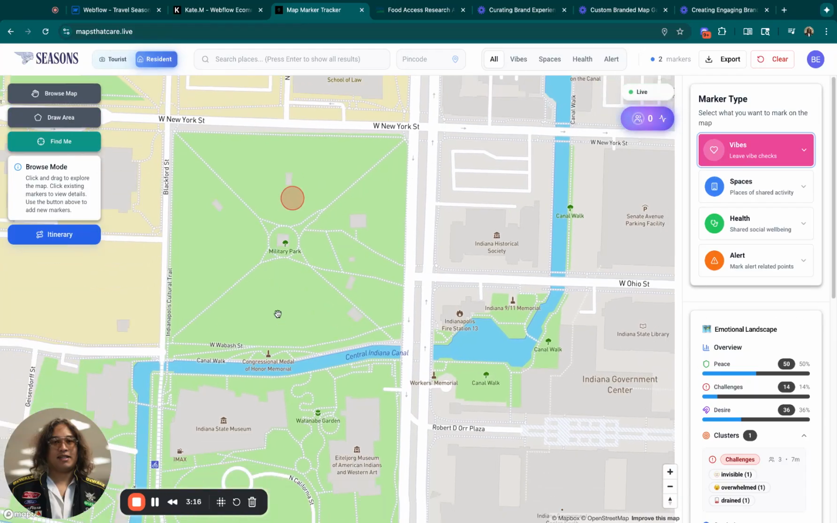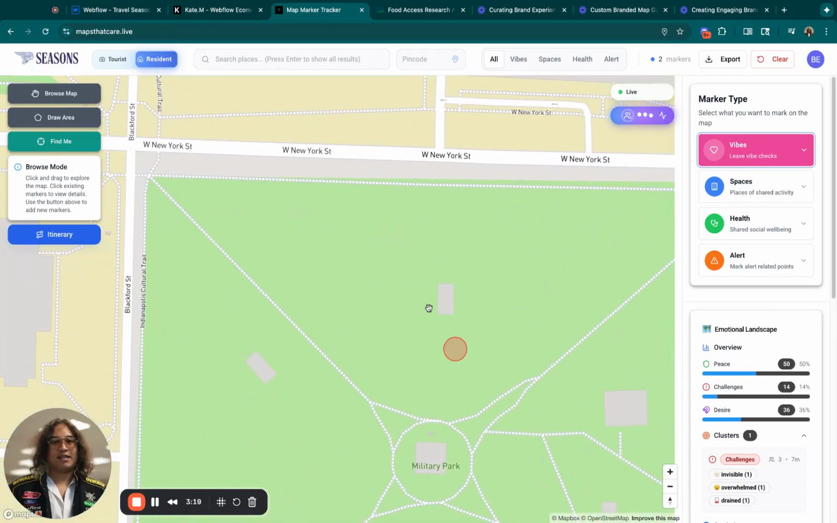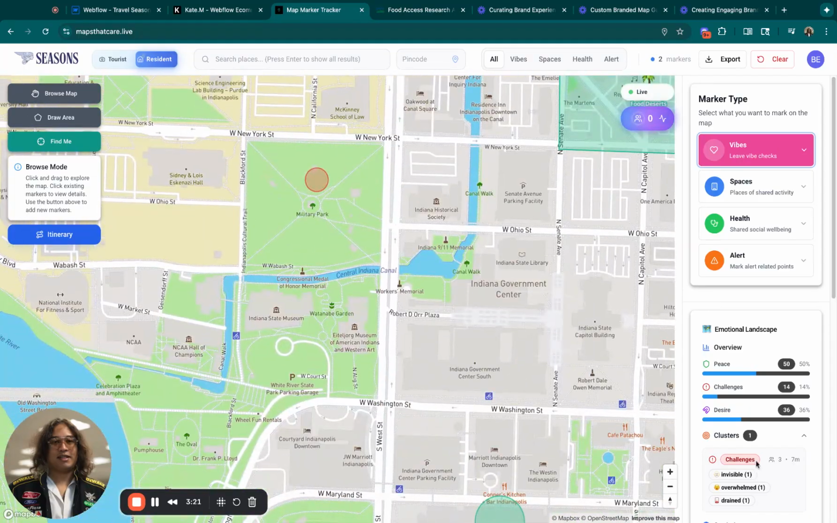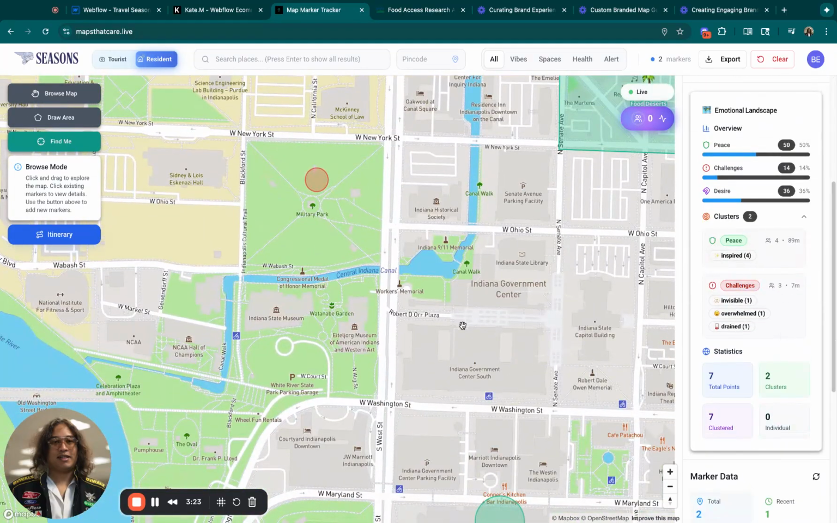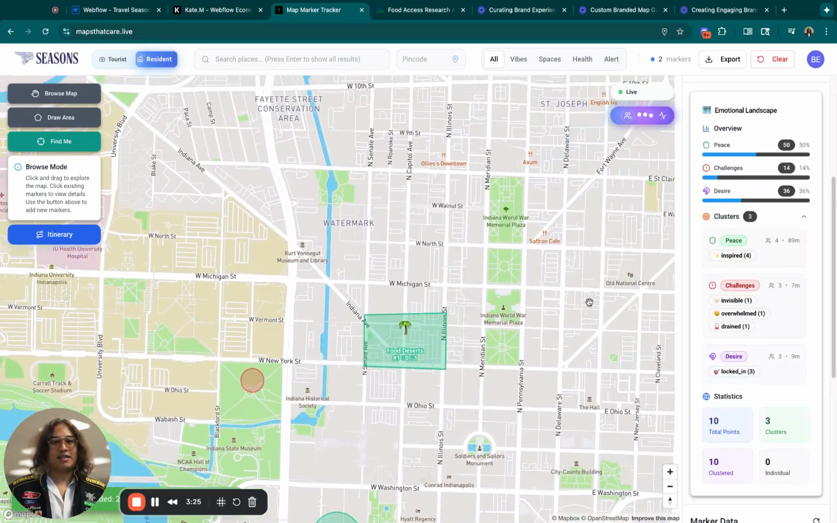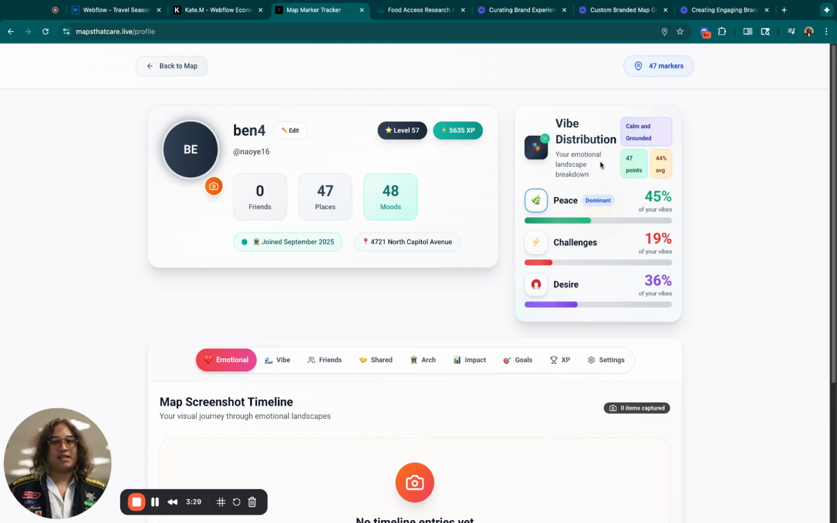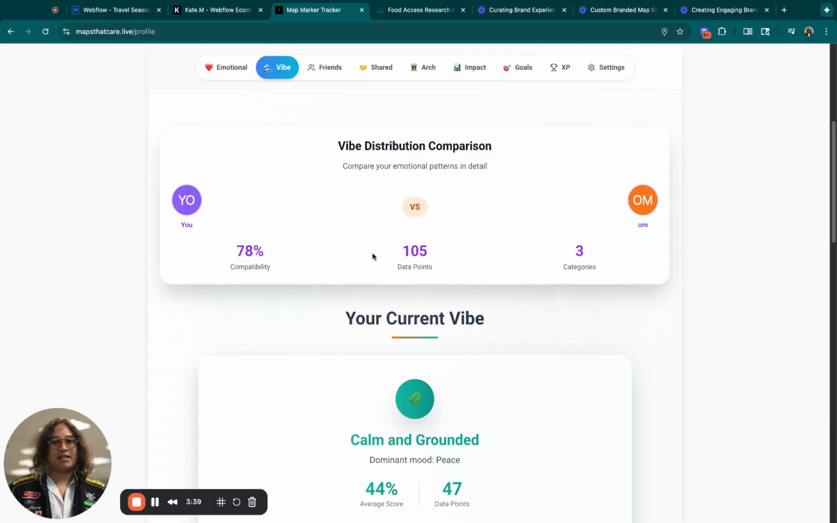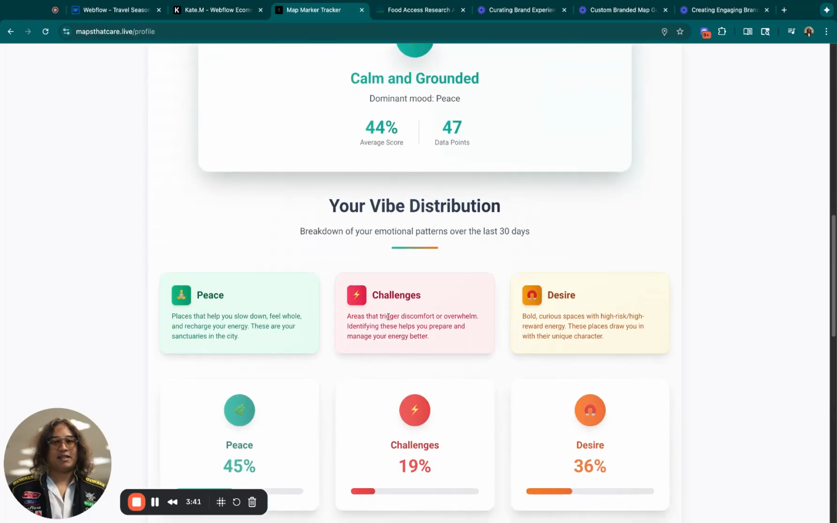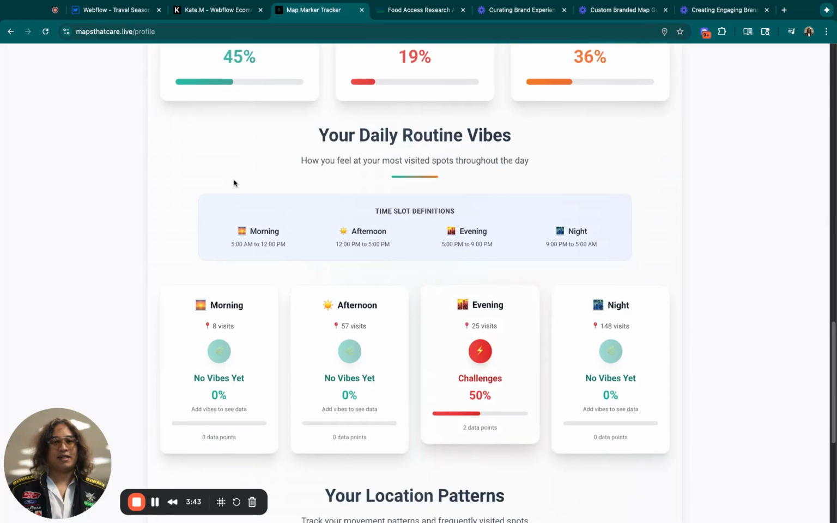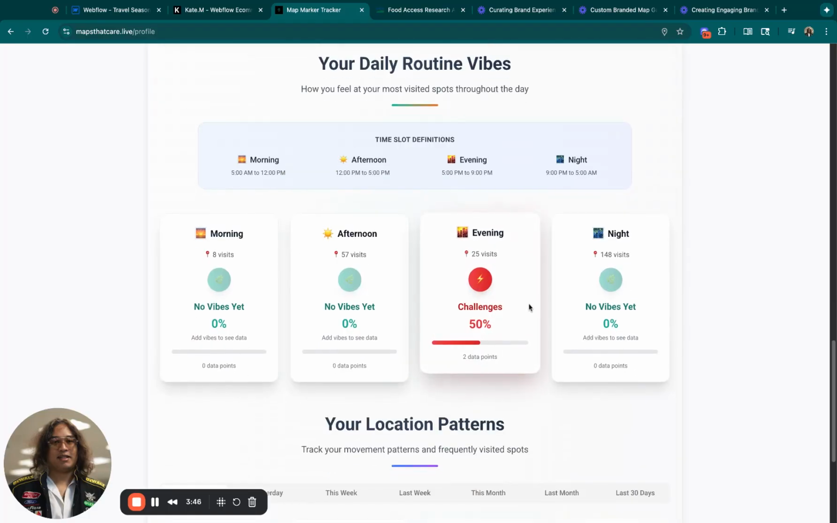We'll be able to use the emotional landscape to see specifically what these regions are like, and what the breakdowns are of these things. And then you'd also be able to go to your profile section and look at your total vibe distribution of where you're spending your time. When you're traveling, how is that time being spent? Are you spending it in the places that are best for you or not best for you? When you look at your total vibe category, you're able to see the total breakdown, the percents there, and then the daily routines of how long you're spending in certain areas.